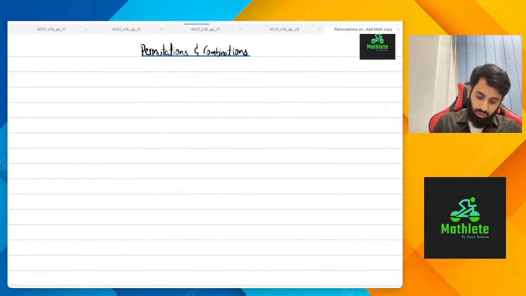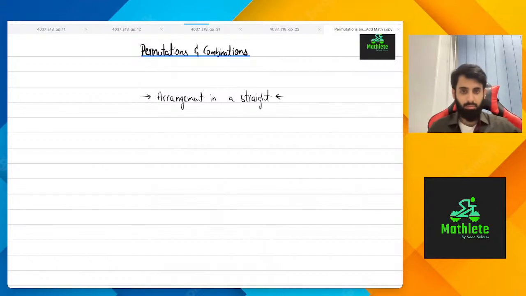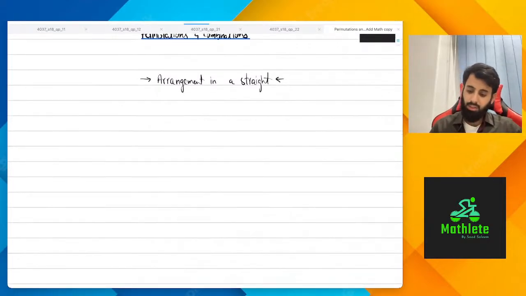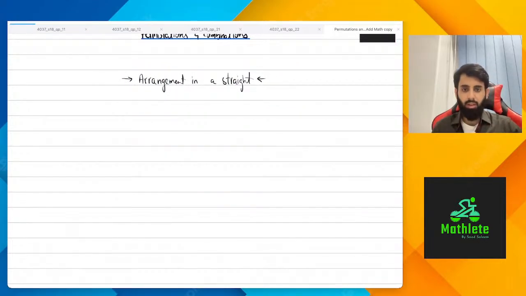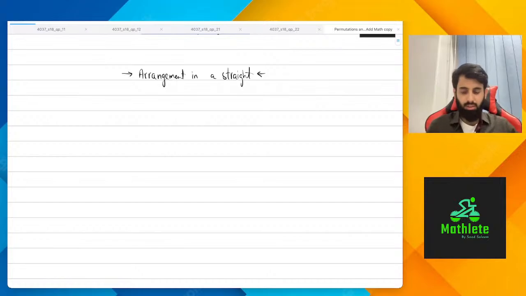So basically there's one concept where you have to do arrangements, arrangements in a straight line. This is one kind of question that will always come. Usually the question will start by asking you to arrange a certain number of objects in a straight line. And this is one of the easiest concepts there is.